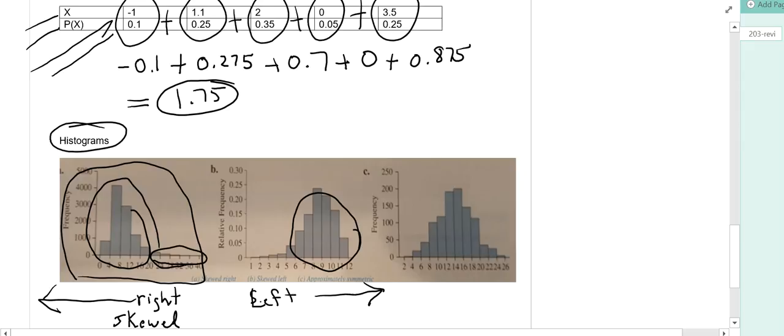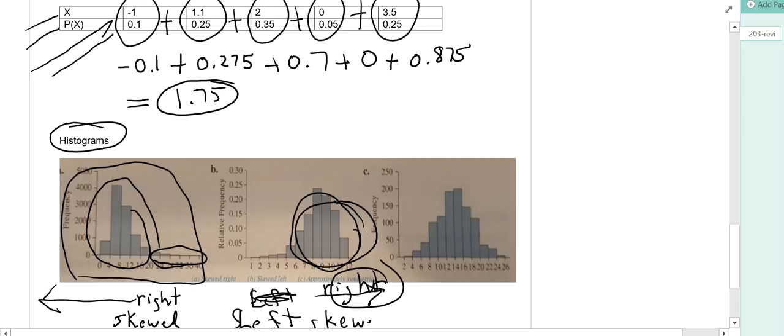Okay, hold on, let me make sure. Most of the data here is to the right, correct? Notice most of the data is to the right. So we're saying this is skewed or left skewed. I had it right. I was right. Left skewed. Okay? It's kind of backwards the way, to me, I don't know, but that's the way they do it.